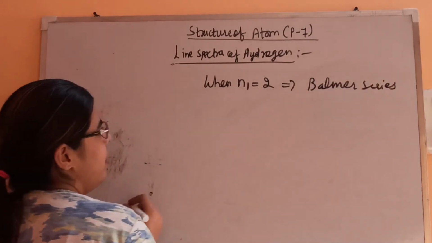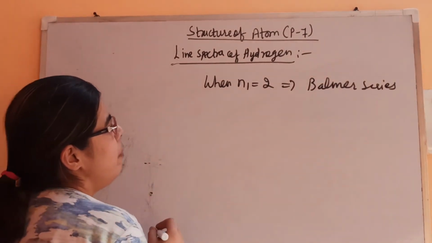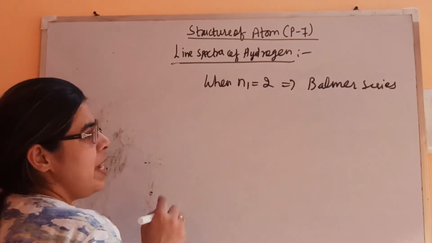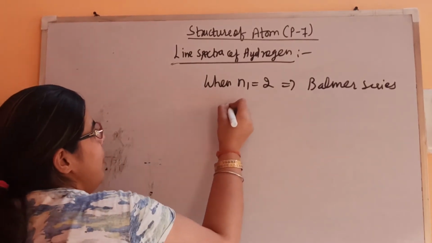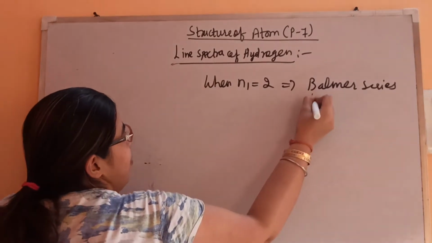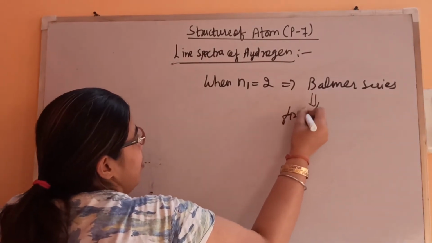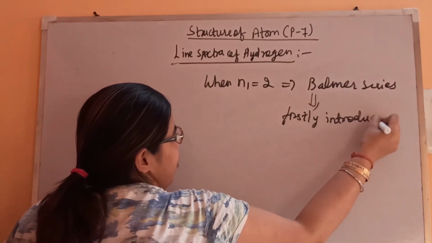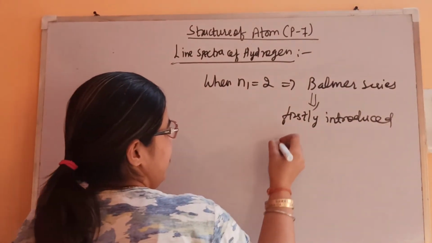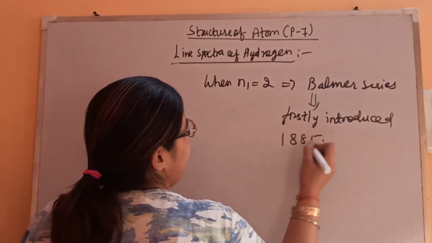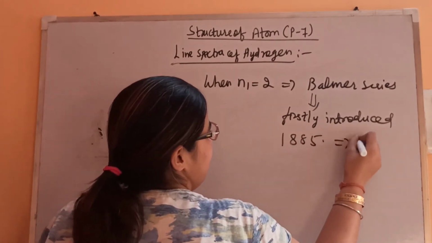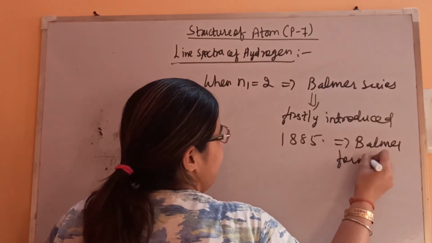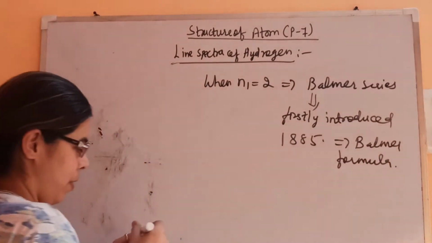And then the formula will be, you can say, the Balmer formula, because Balmer firstly introduced the formula which we are applying for the hydrogen atom in 1885. That's why it is also known as Balmer's formula. This we will derive with the help of Bohr's quantum theory later on. Fine.